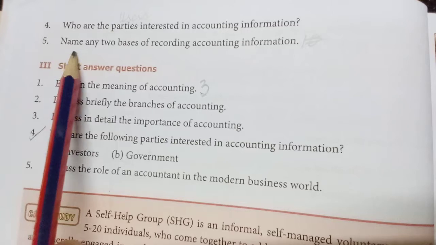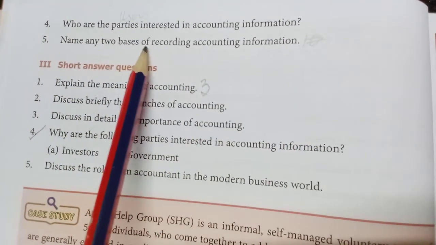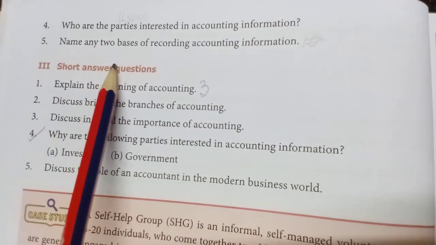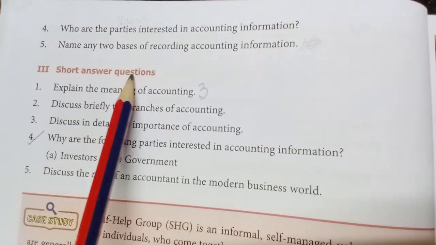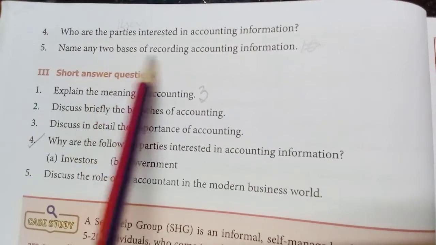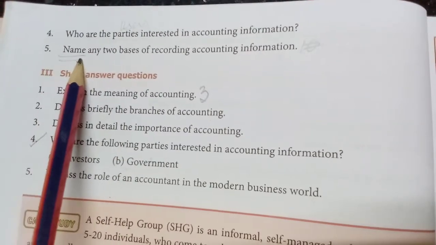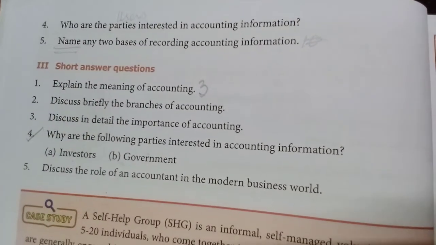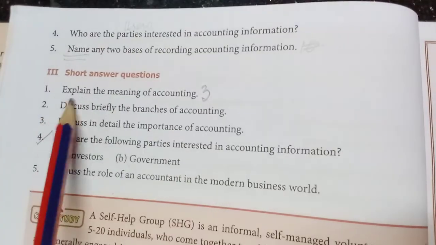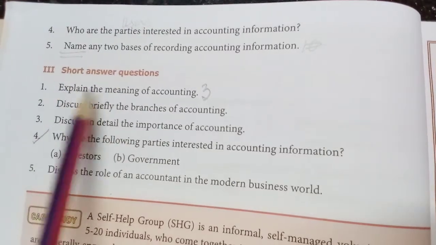The fifth one: name any 2 bases of recording accounting information. If they ask, you can write any 2 bases, either cash basis and accrual basis, or accrual basis and mixed basis. Any 2 you can write, and write 1 or 2 sentences under that heading. They have asked only to name, but sometimes they may not give marks, so you write at least 1 sentence.